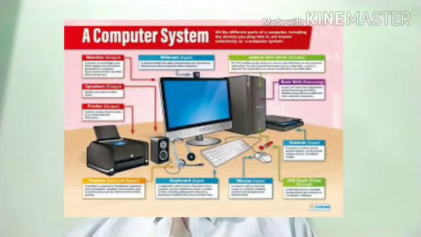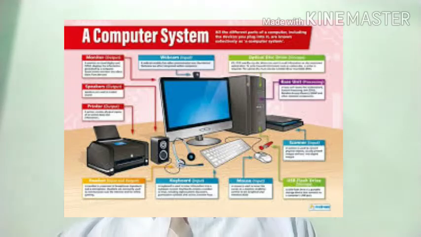As we know, the computer is generally called a computer system. Why is the computer called a computer system? The answer is that the computer is called a system because it is a group of integrated parts having a common purpose to achieve an objective. These integrated parts are used for doing work, so it is called a system.